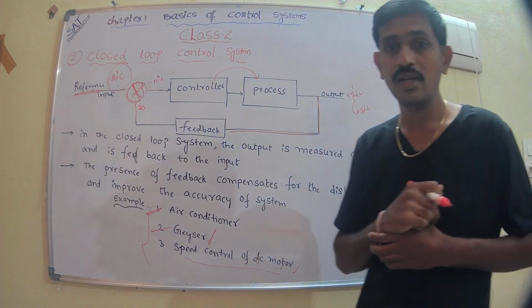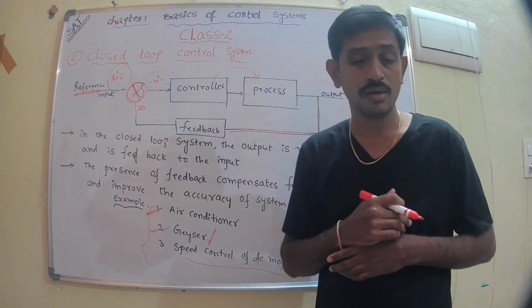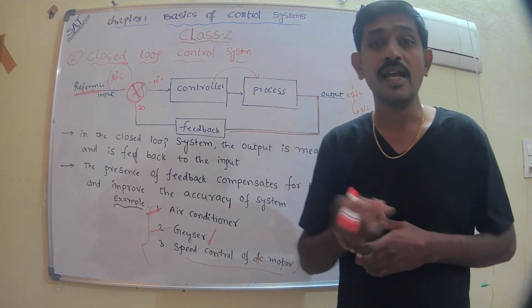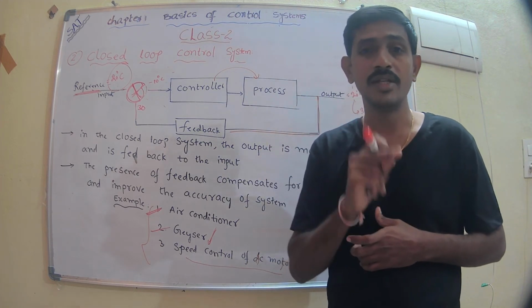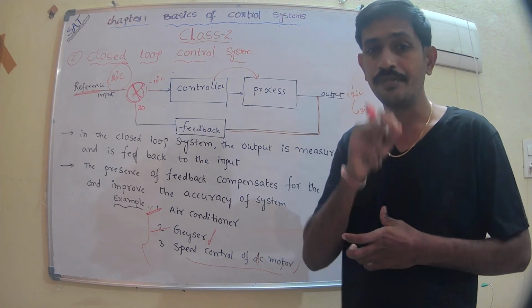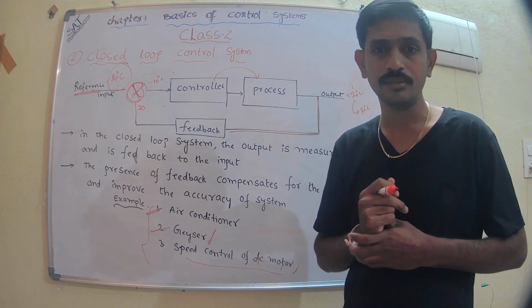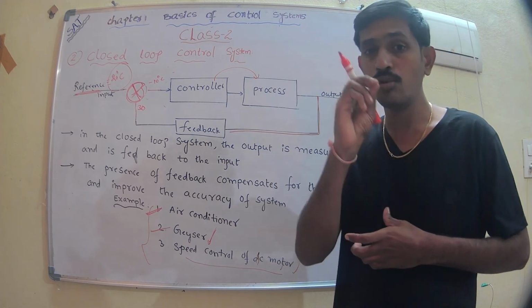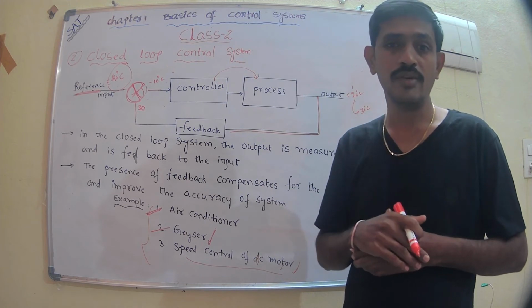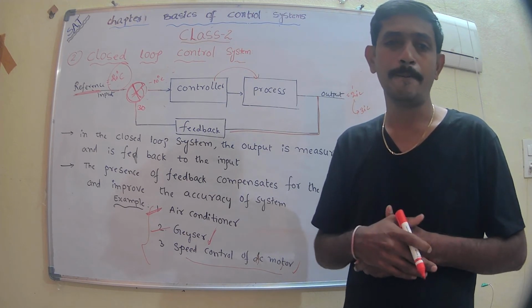But in the case of the closed loop control system, because of feedback, it compensates the errors which occur due to the disturbance. That is the advantage of closed loop control system. That is more accurate. That is the most important advantage: it is more accurate.